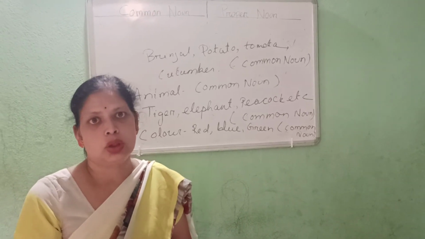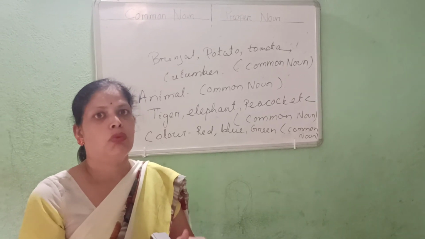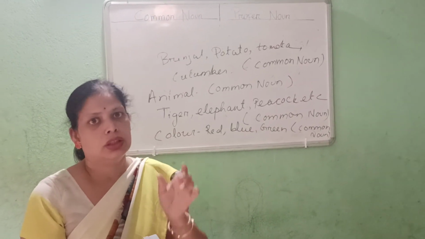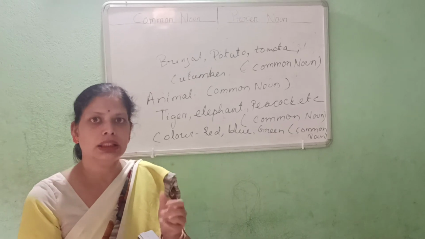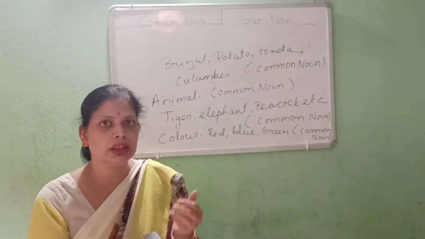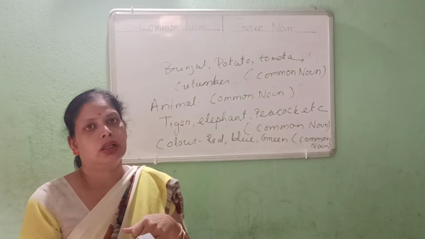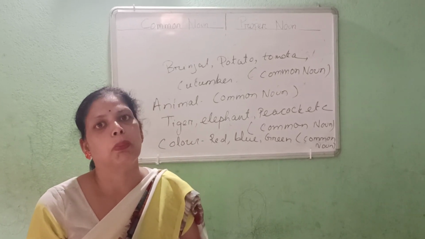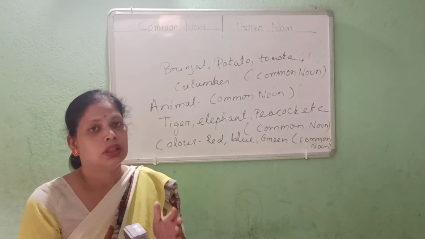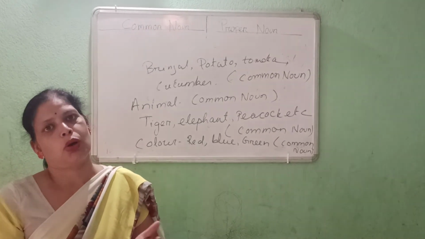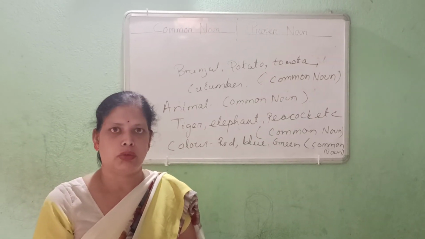When you are taking some noodles, one is Top Ramen, one is Sunfeast, another is Maggi. So these are the company names, but the product is same. The noodles, you are having the noodles. So this is Maggi or Top Ramen. These are the proper noun. Okay. So this way we can classify and make it clear which one is proper noun and which one is common noun. Thank you.